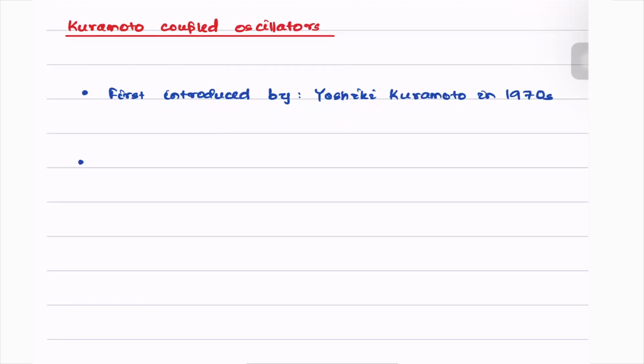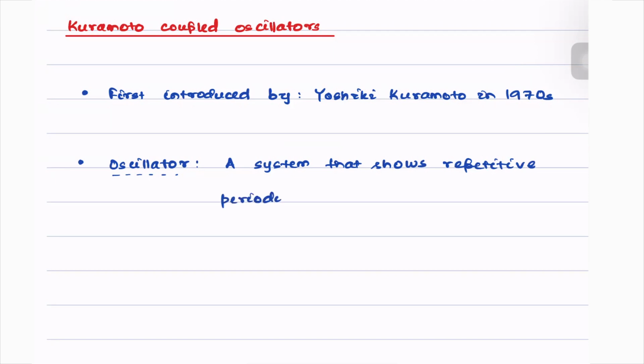So let's start by quickly defining what is an oscillator. An oscillator is simply a system that shows repetitive, periodic variation over time.